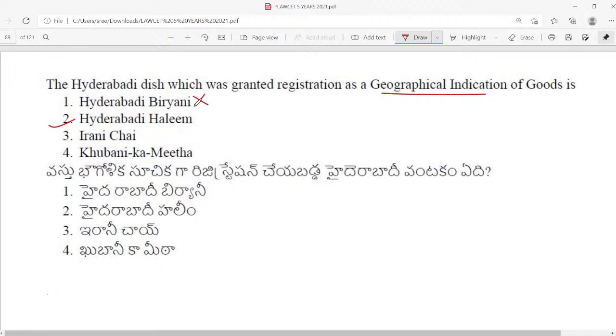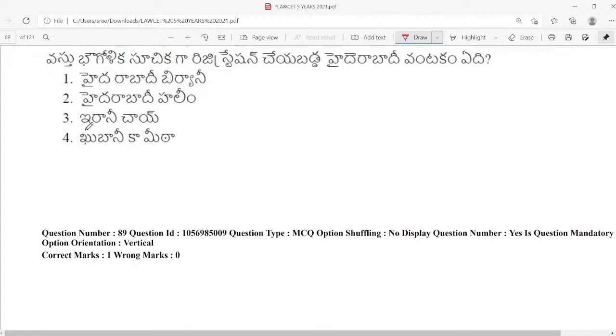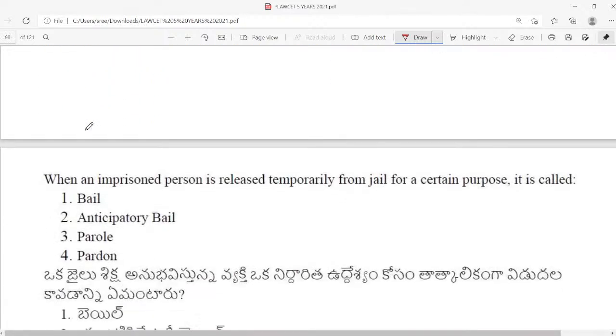Last year I explained this particular thing. Hyderabadi biryani is not granted geographical indication. The answer is Hyderabadi Haleem. So please take a note of this. There are chances of repetition of this particular question in your upcoming law exams in India. Very good Vaishnavi. Let's proceed with the next question.